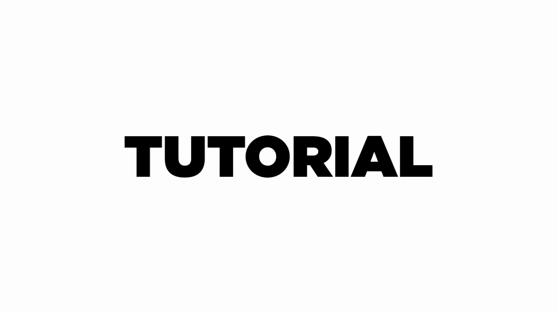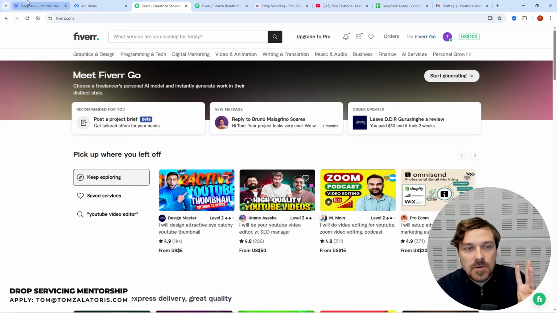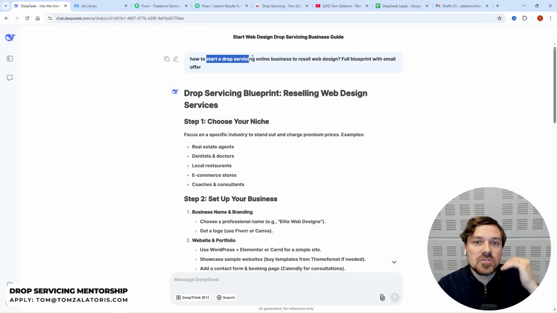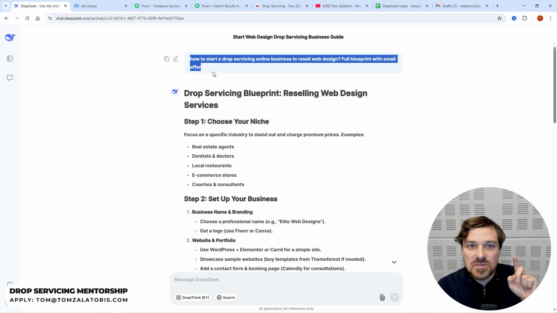How to make money online using DeepSeek AI, Facebook Ads Library, and Fiverr by starting a drop servicing online business to resell web design services. Step 1, register a DeepSeek account and enter this prompt.